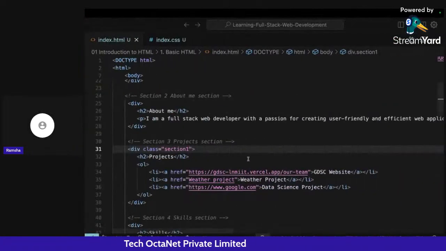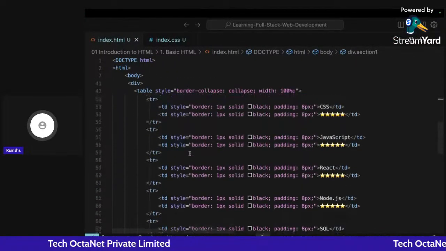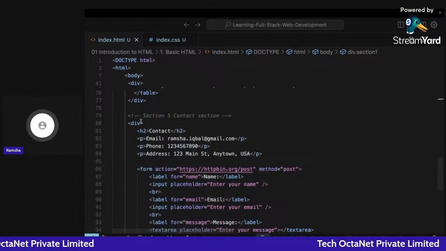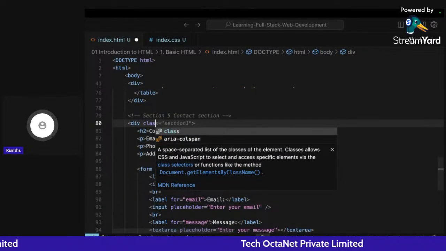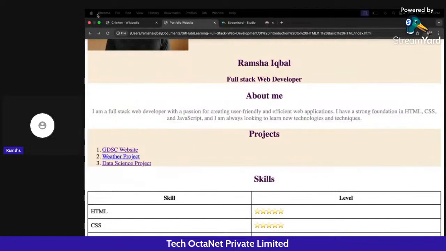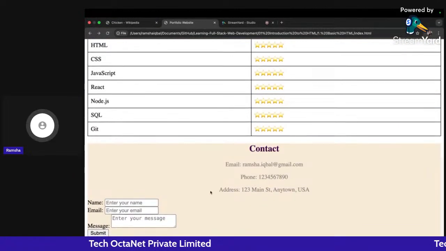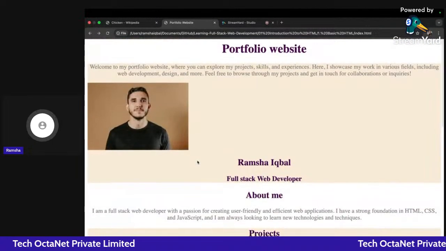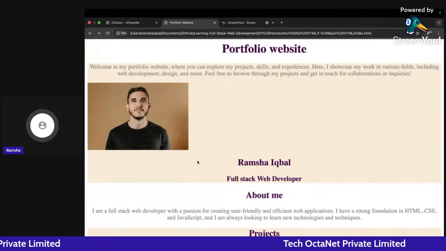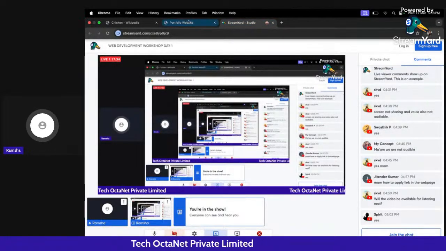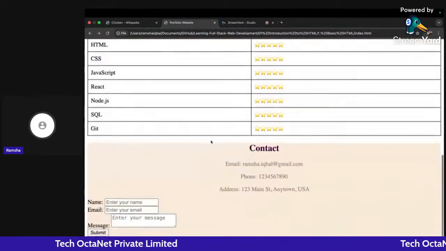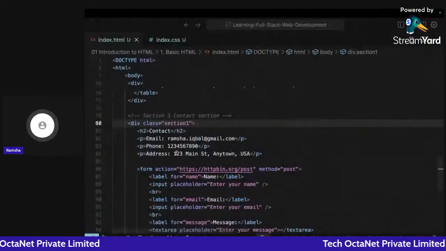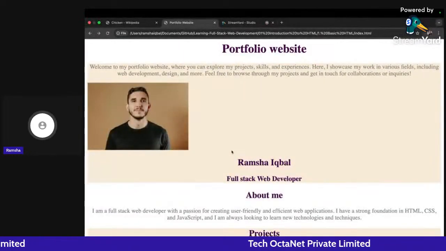If I go down and give the same class to the contact section also, and click on refresh, this color is now incorporated on the contact section too. So that's how I can give the same class name to multiple elements and use it accordingly.